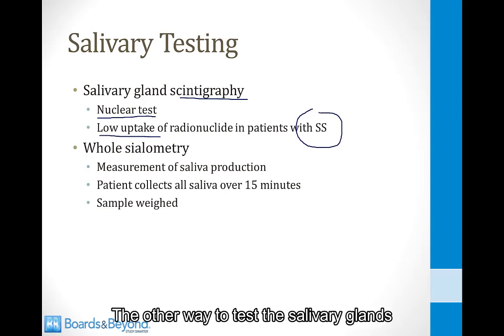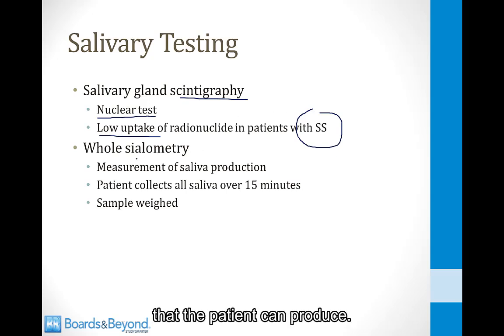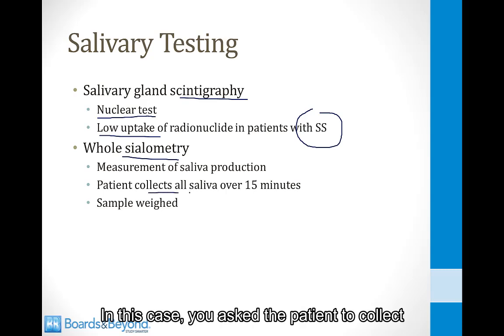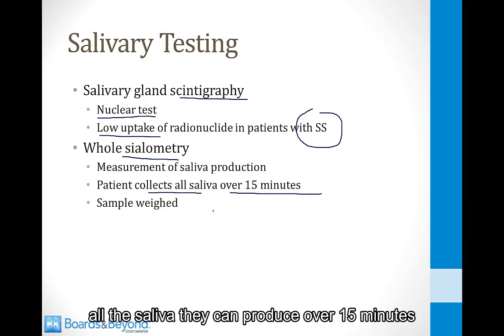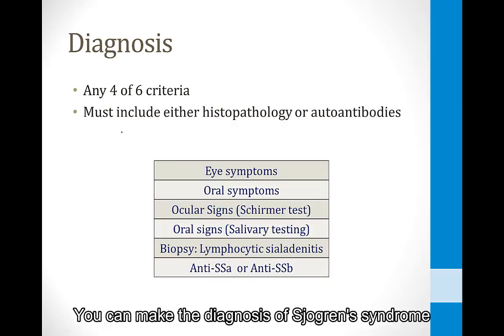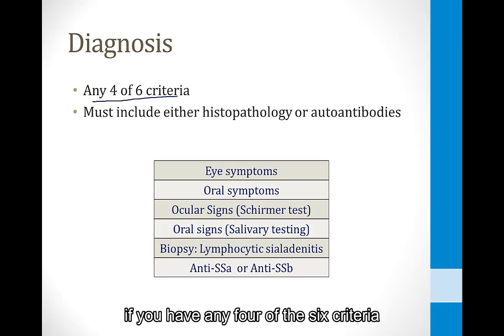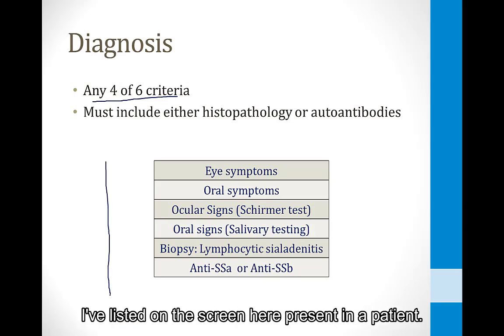The other way to test the salivary glands is to literally measure the amount of spit that the patient can produce. This is called sialometry. In this case, you ask the patient to collect all the saliva they can produce over 15 minutes, and then you weigh the sample. You can make the diagnosis of Sjogren syndrome if you have any 4 of the 6 criteria I've listed on the screen here present in a patient.